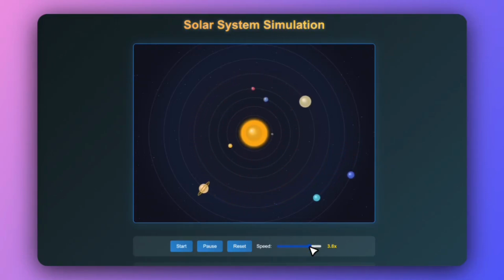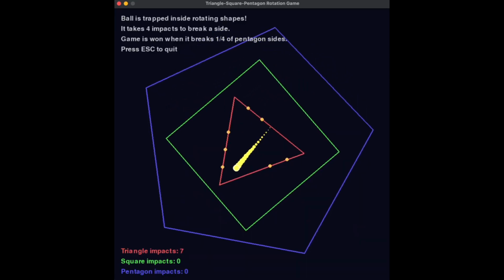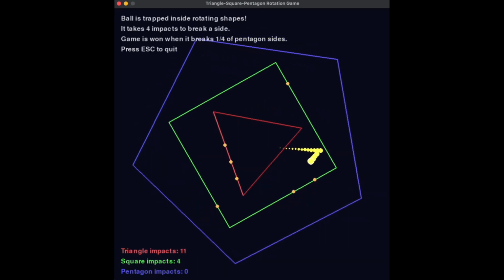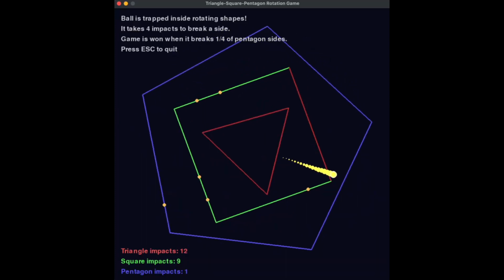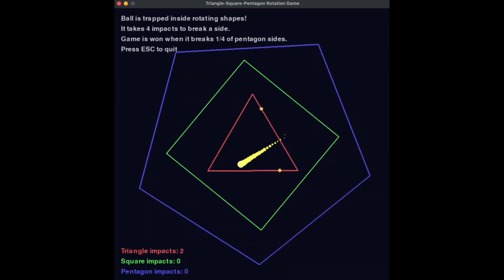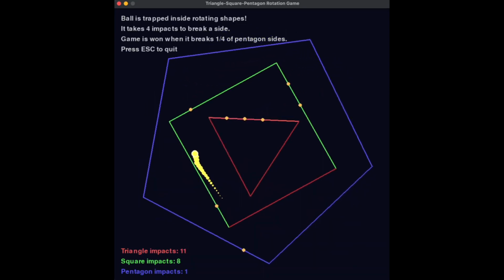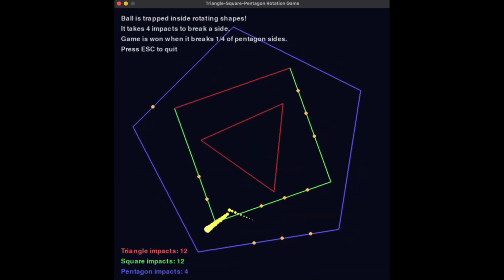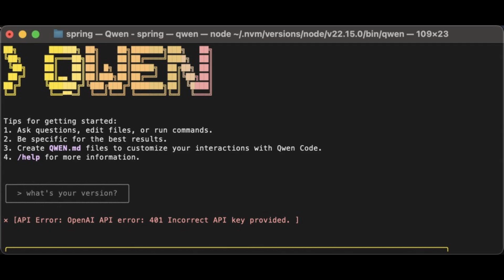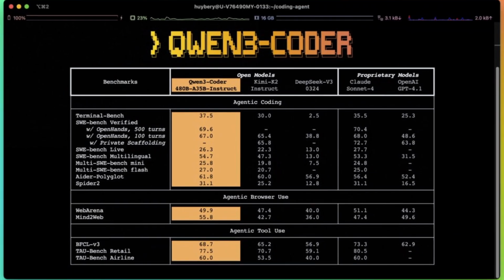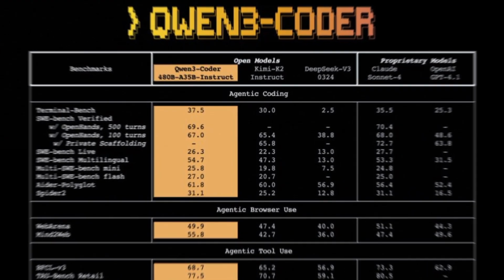But not only that, let's get into the examples of people using Qwen 3. And of course, we have the classic Polygon challenge, and it looks pretty good, but this is nothing impressive because we've seen almost every AI be able to do this, at least the top 5 for sure. And this is one where the guy shows an example of what the CLI Qwen kind of looks like on your terminal.